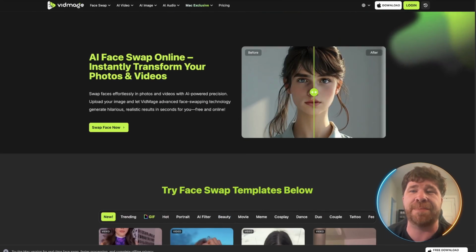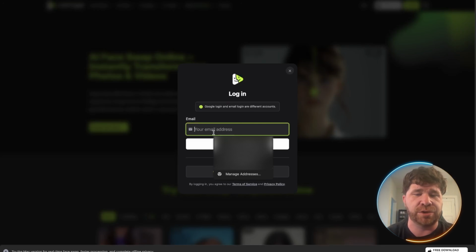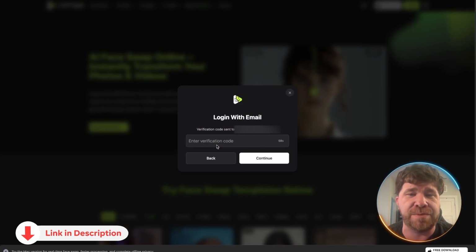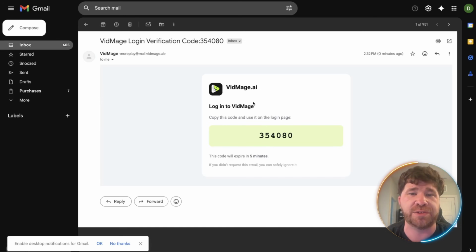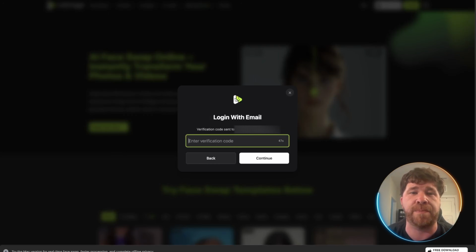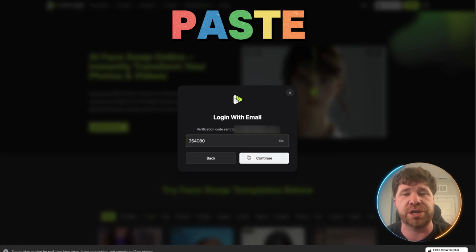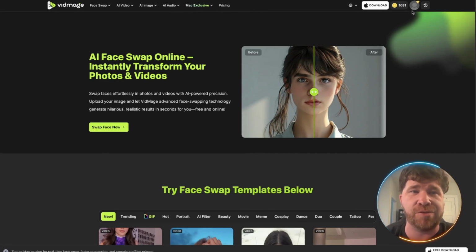All right. So at the very top, you're going to see we have this login. We're just going to put that right there for email, and that is all we have to do. Then we go to our Gmail, and you'll see right there is the code. We're going to copy this, then go back and paste it. That is all you have to do. So there you go. We are logged in.